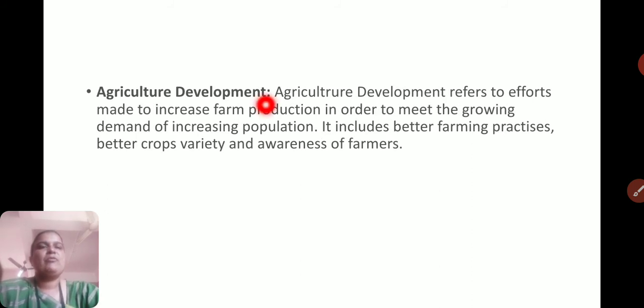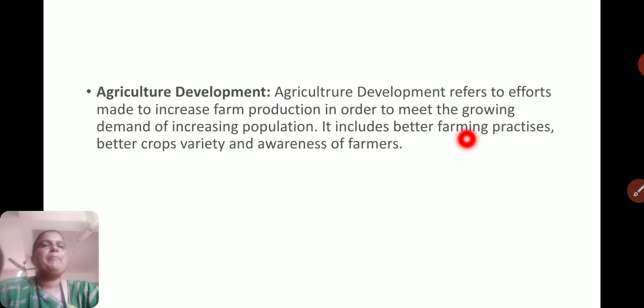Now, agricultural development. Agricultural development refers to efforts made to increase farm production in order to meet the growing demand of an increasing population. To fulfill the demand of the increasing population, what is required? Agricultural development is required, for increasing seeds or farm produce.